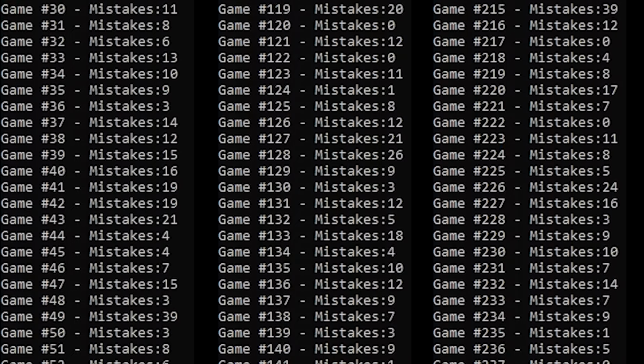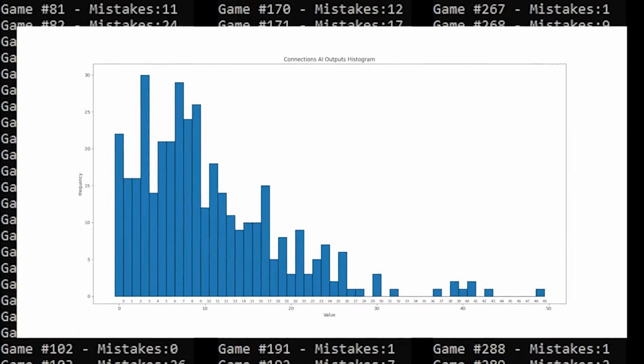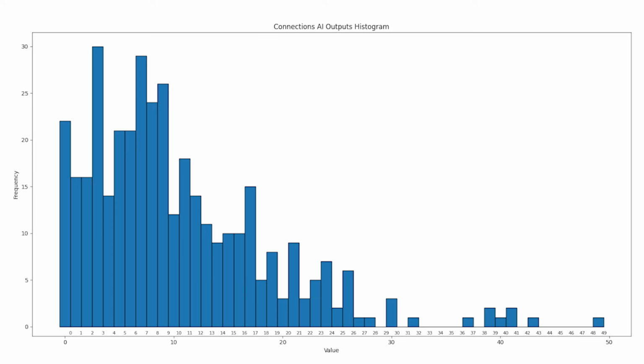Next, by running the AI in almost 400 games, I was able to create this graph. This histogram depicts the number of mistakes the AI made and how often. The average amount of mistakes was around 10, which was way better than a random program would have performed, but leaves a lot of room for improvement.